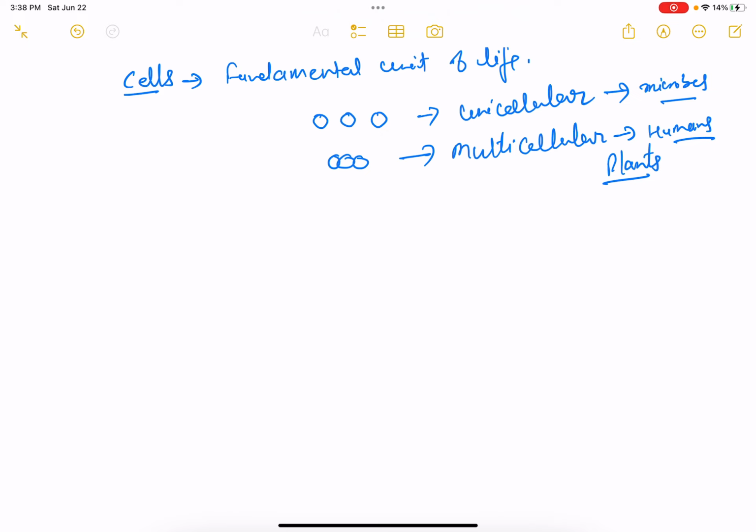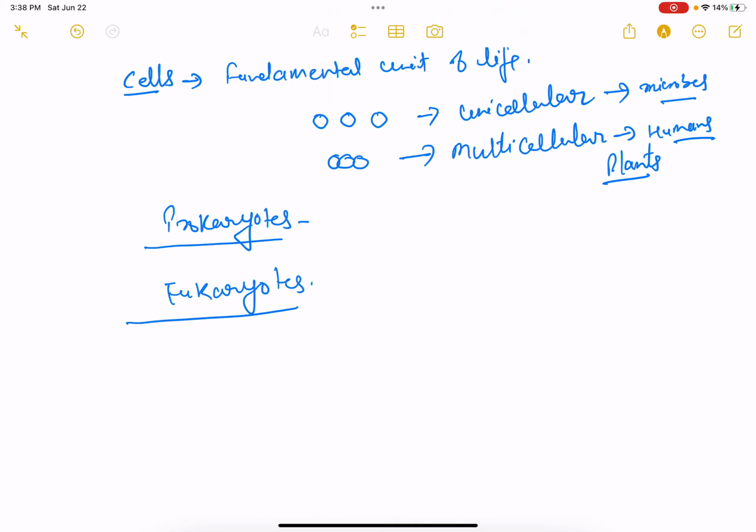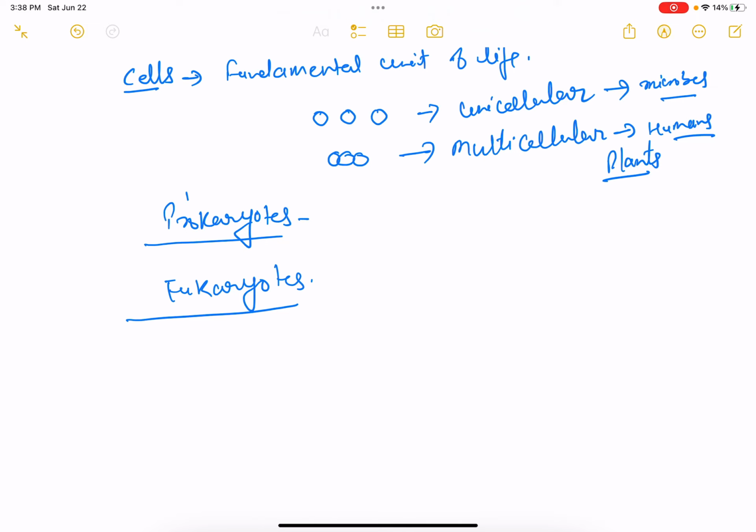If we go forward, another term is prokaryote, and one more term is eukaryote. If you divide the term prokaryote, pro means primitive and karyote means nucleus.